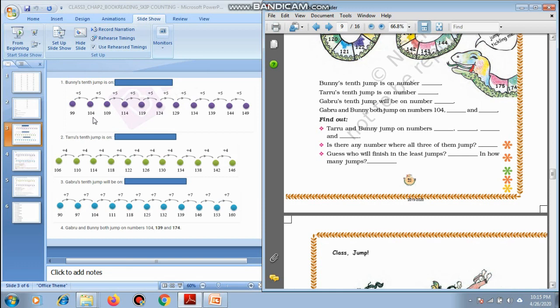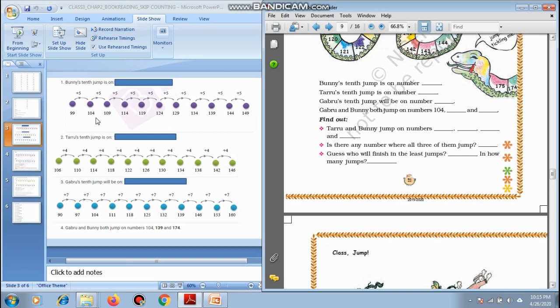Similarly, we are going to keep on adding 5 till the 10th jump is over. Look here: 1, 2, 3, 4, 5, 6, 7, 8, 9 and 10. For every number, to get the next consecutive number, we add 5 to it.